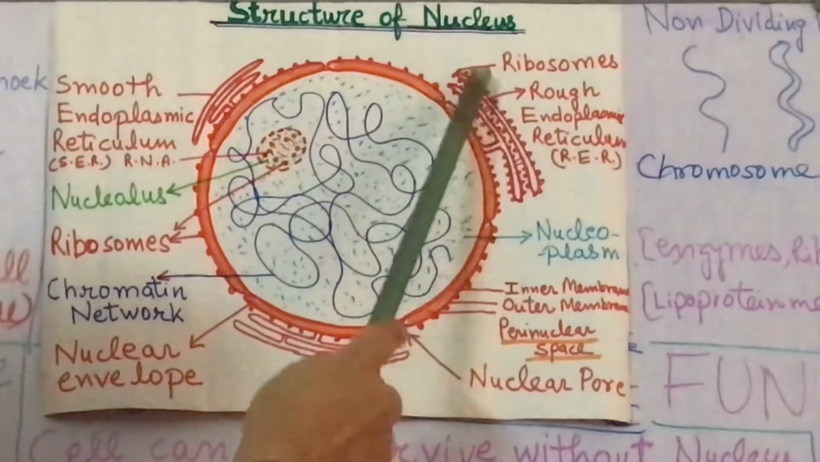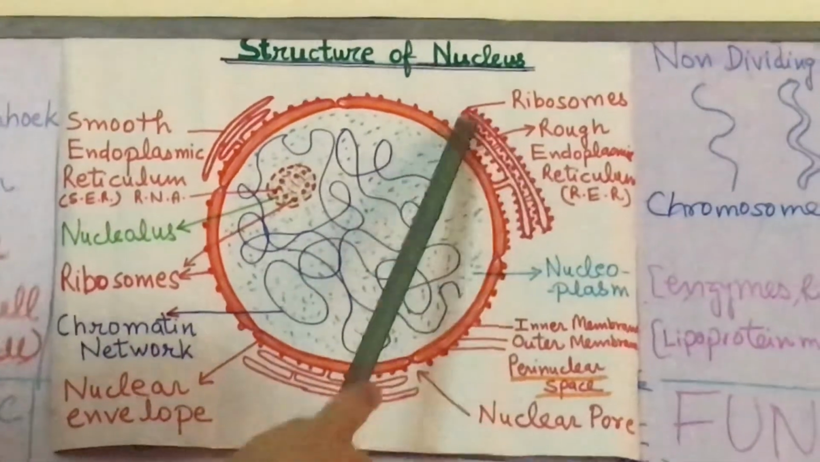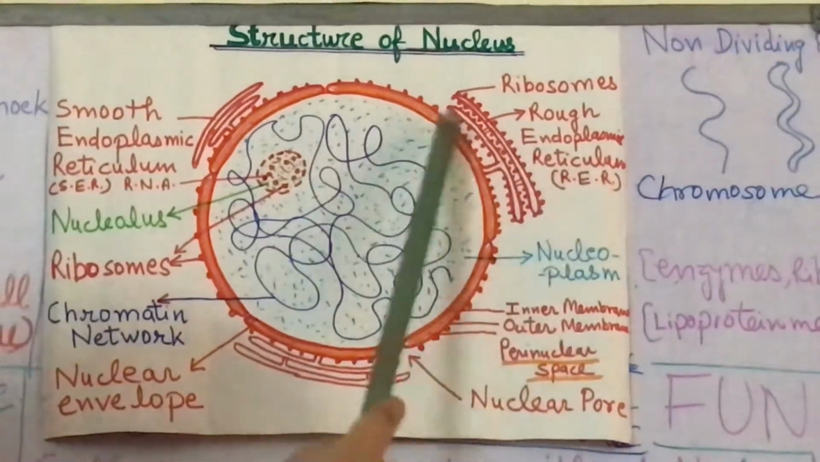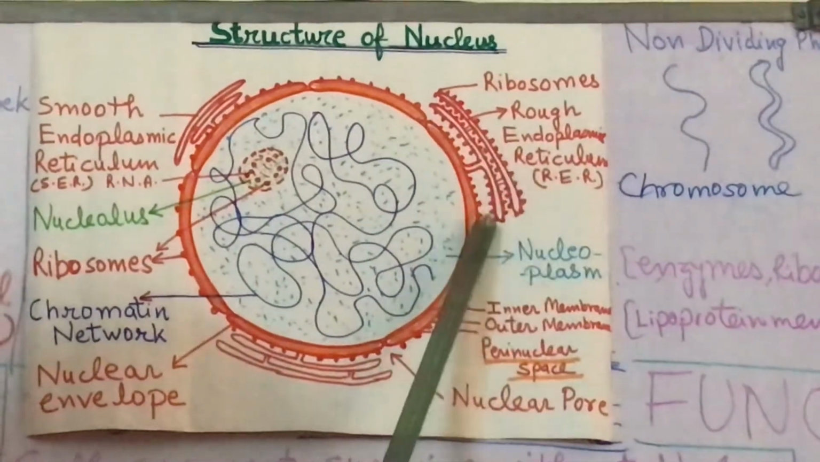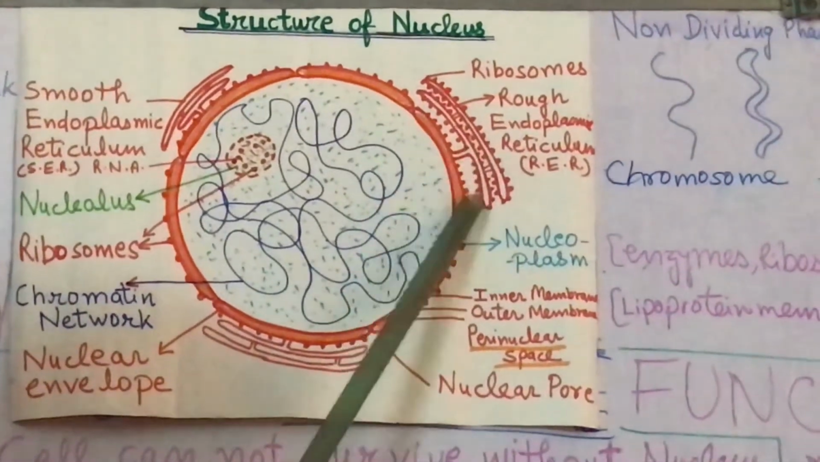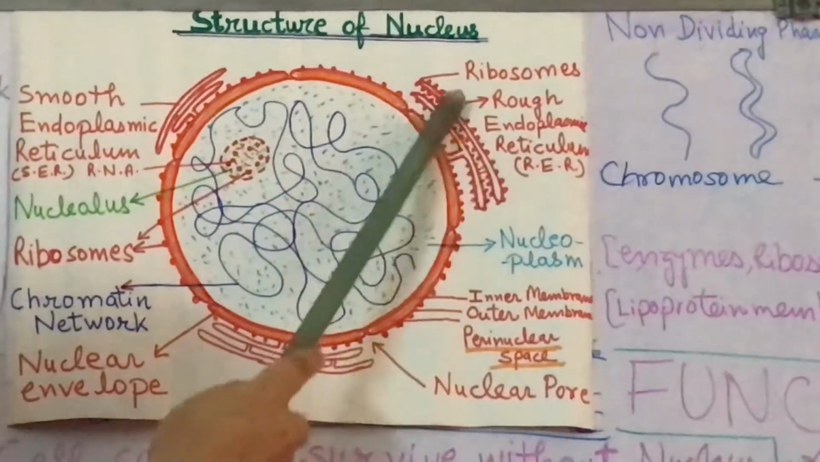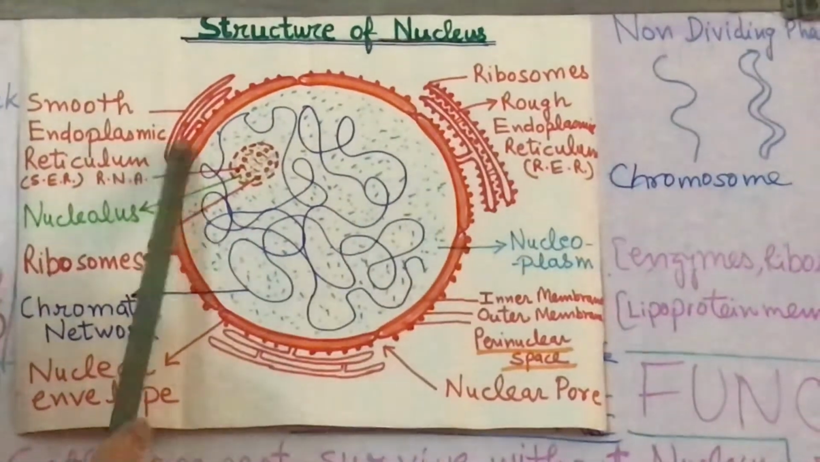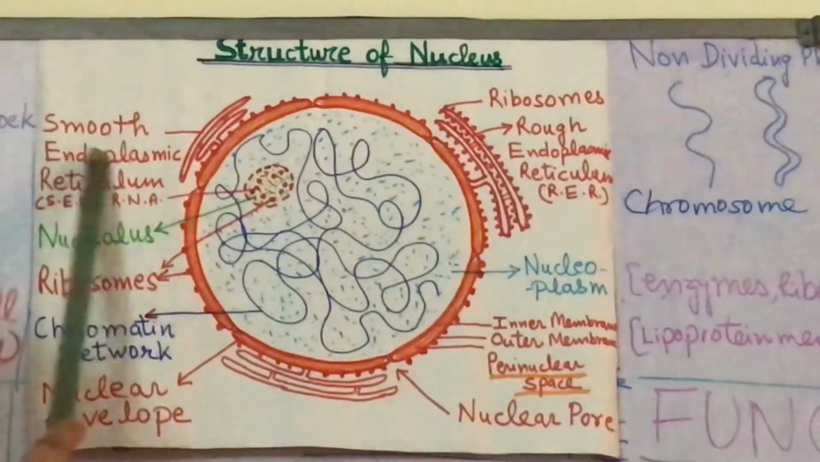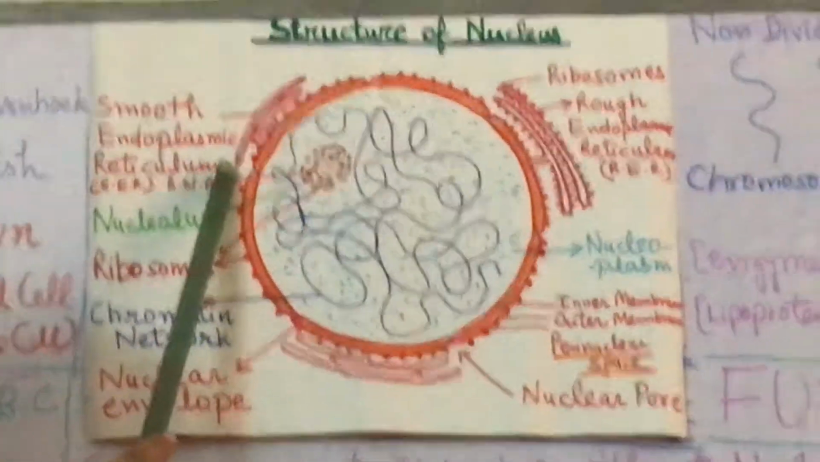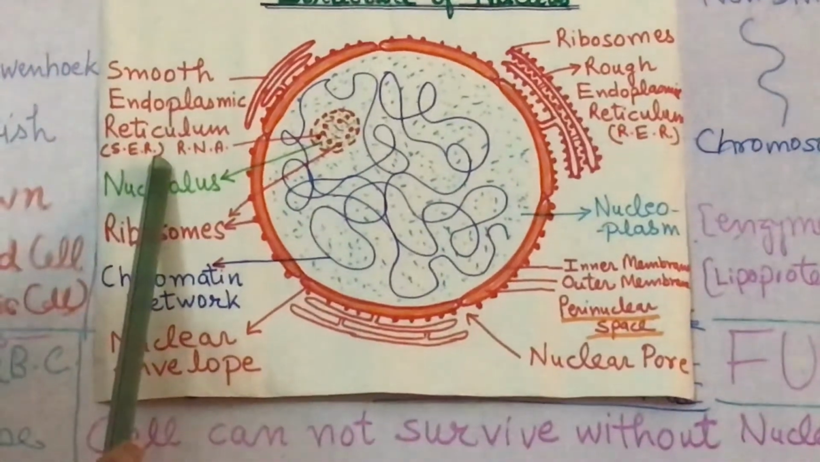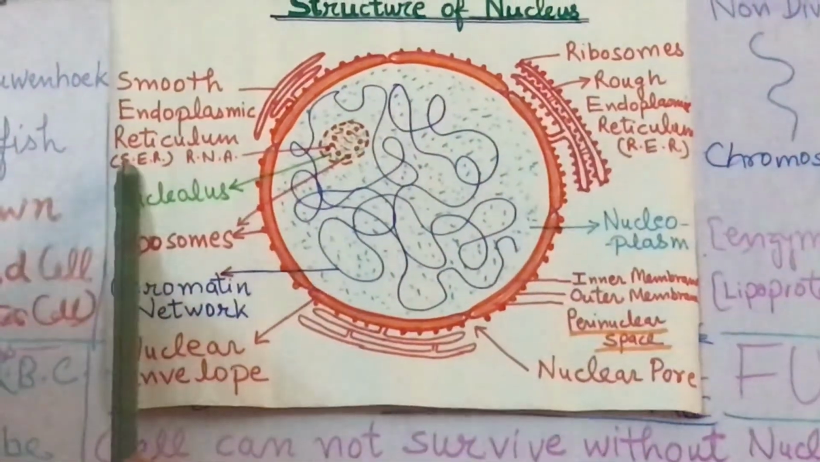Now we can see on the outer side of the membrane there is the presence of endoplasmic reticulum here. I have written rough endoplasmic reticulum here, because this endoplasmic reticulum is directly attached to the nucleus and it has ribosomes on its surface. That's why its surface is rough. Here we can see the endoplasmic reticulum is attached to the outer membrane of the nucleus, but it doesn't have any ribosomes on it. That's why it is called smooth endoplasmic reticulum, SER. This is called RER. This is called SER.